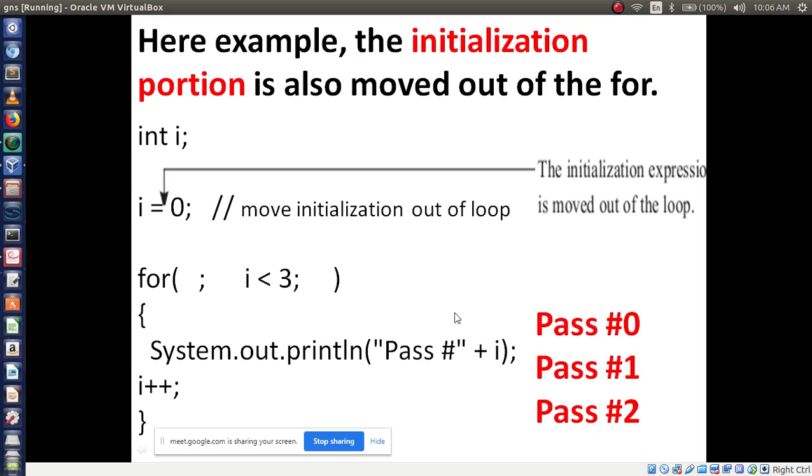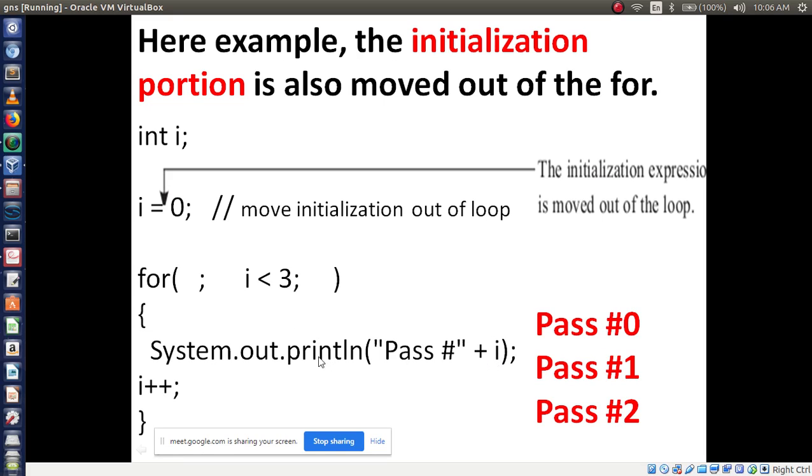Now 0 less than 3, it will execute, I value is 0. After executing this line, control comes here, then increment the I value, it becomes 1. 1 less than 3, condition is true, execute, I value 1.